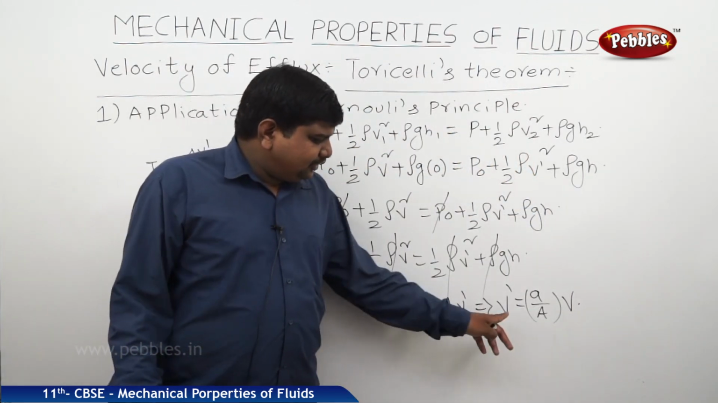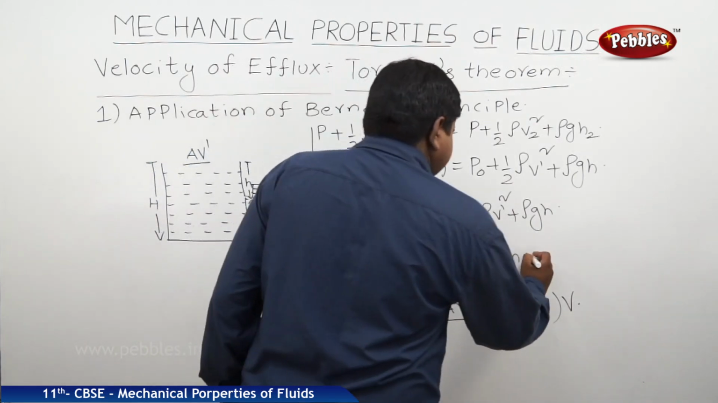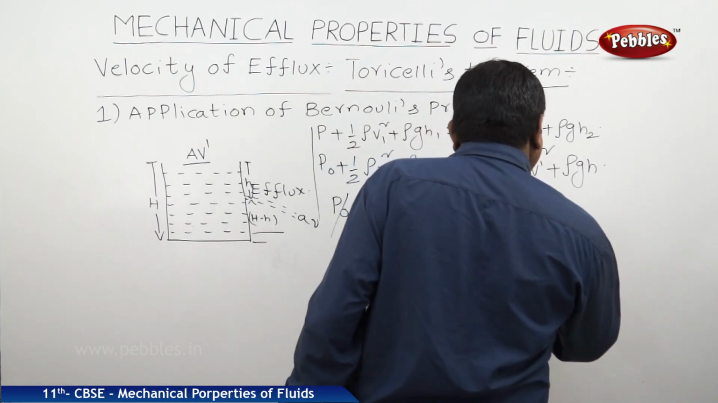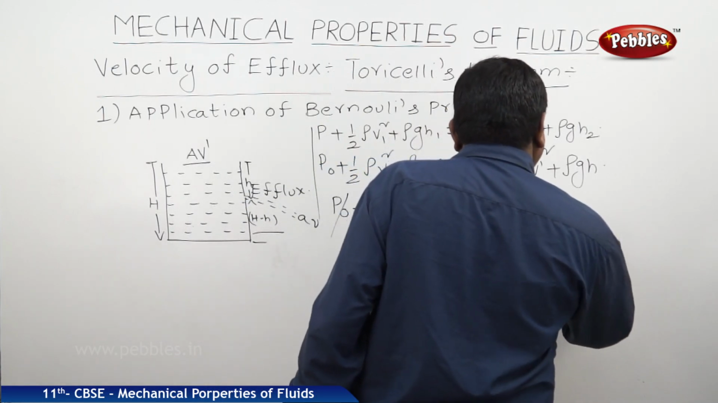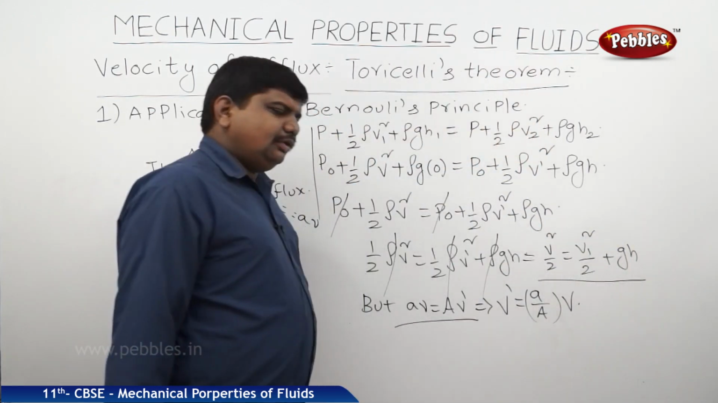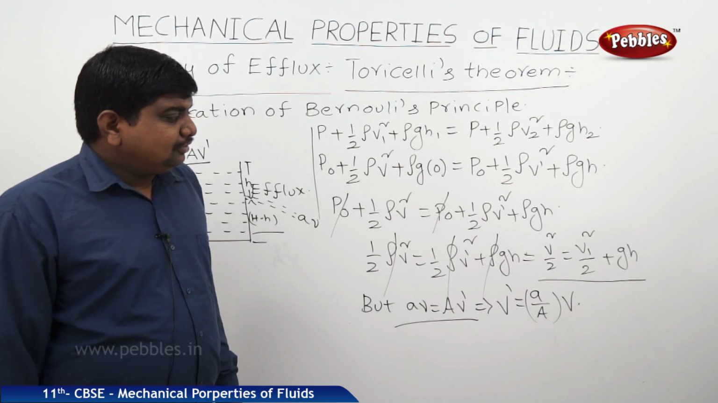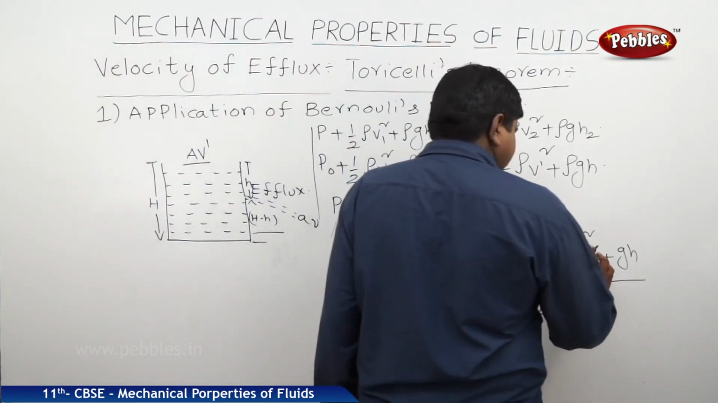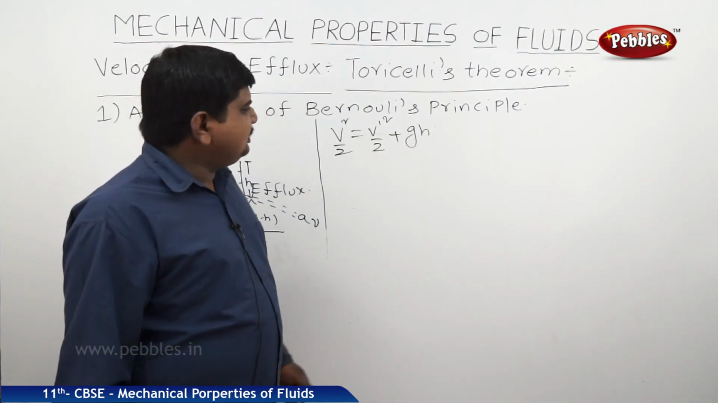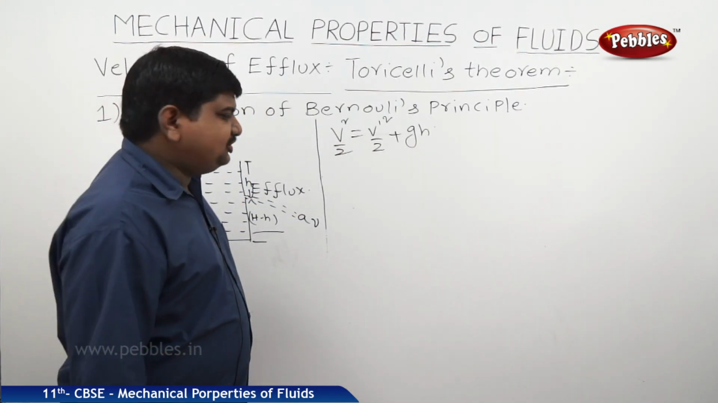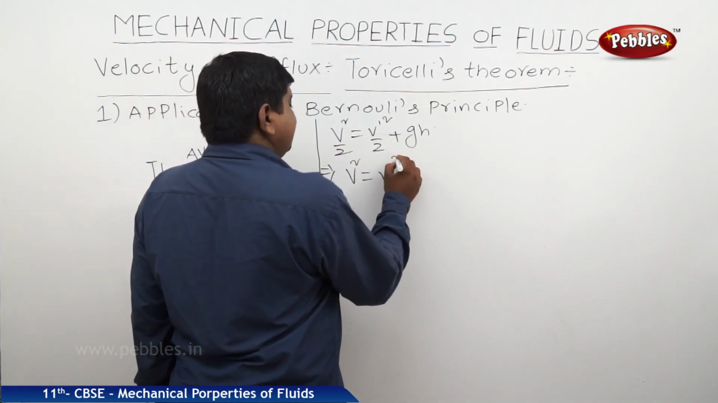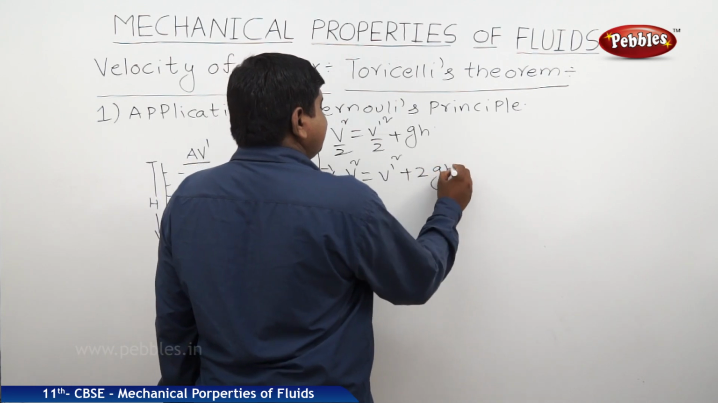Now, I am substituting this v dash value in this equation. After the cancellation of rho, this equation will be like this: V square by 2 is equal to V dash square by 2 plus GH. So it will be V square is equal to V dash square plus 2GH. So we got the equation V square by 2 is equal to V dash square by 2 plus GH. If you simplify this equation, V square is equal to V dash square plus 2GH.